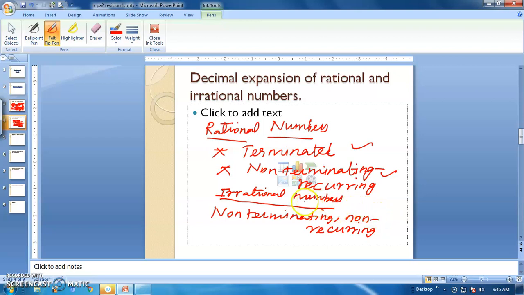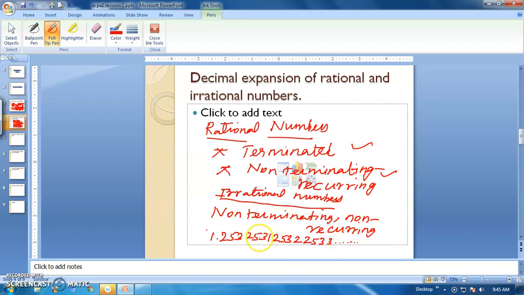Non-recurring. So the decimal expansion of an irrational number is non-terminating and also non-recurring. For example, look at this decimal number: 1.253, then 2531, 2532, 2533, etc. So look at this.